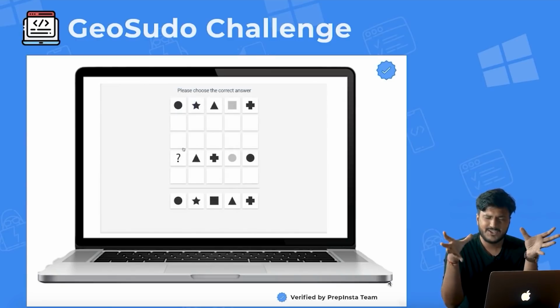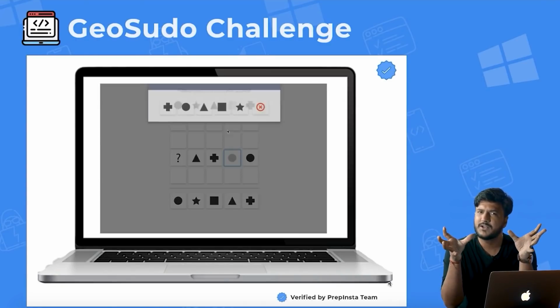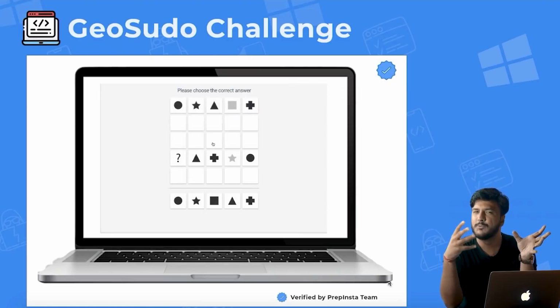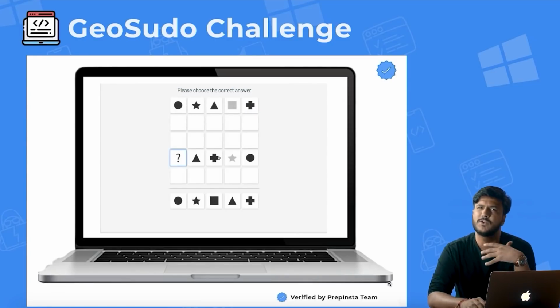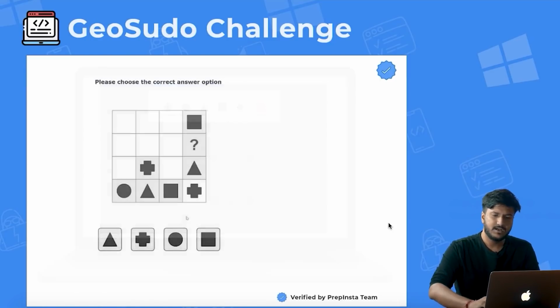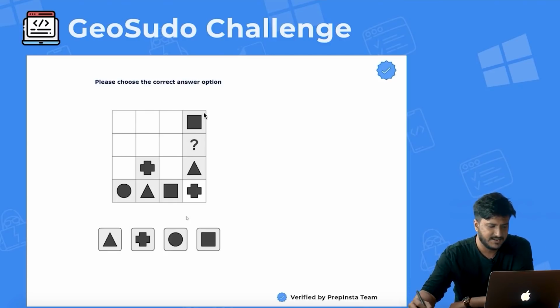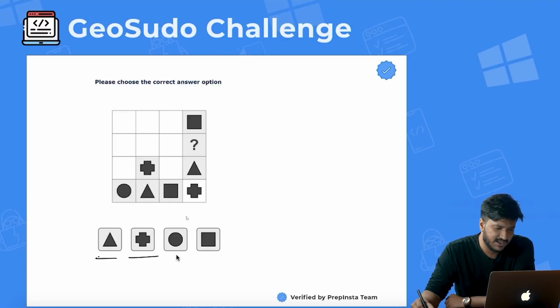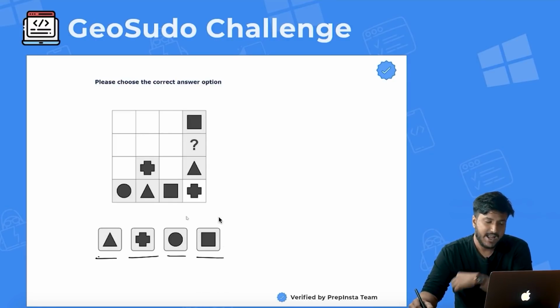So let's go ahead and solve a particular question, so we can understand how you can tackle all of those questions. Here, in this first question, there are some rules and some figures, like in the first game: triangle, plus, circle, and rectangle.